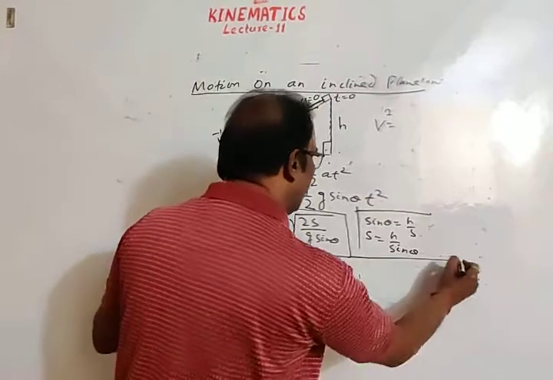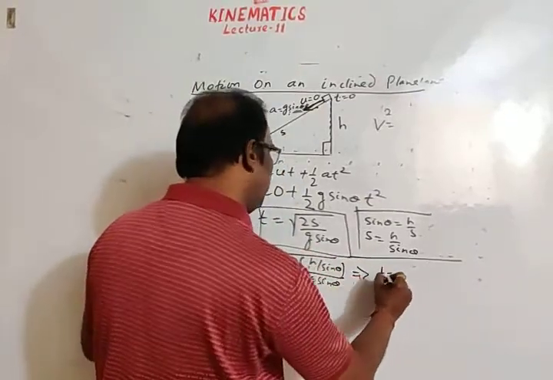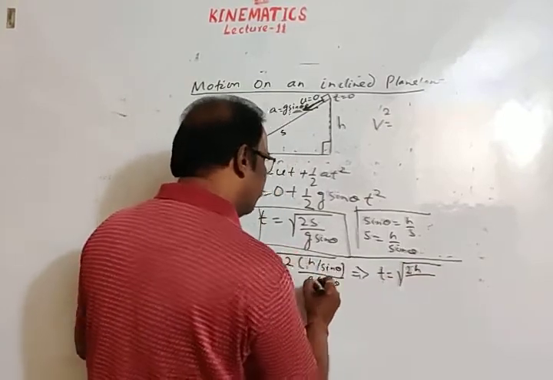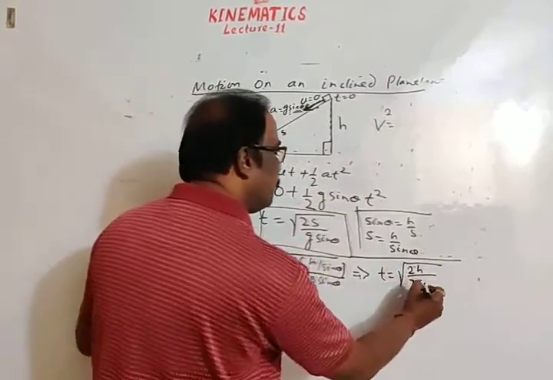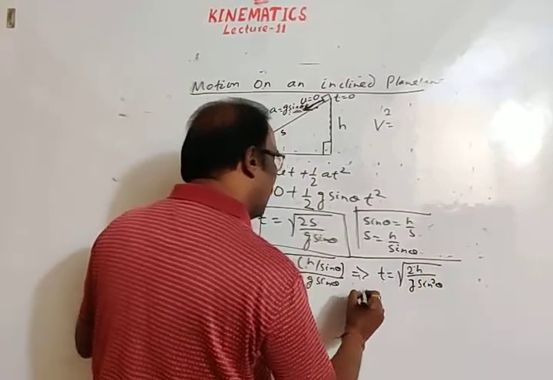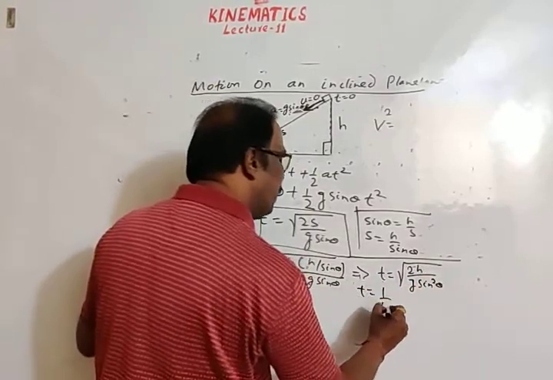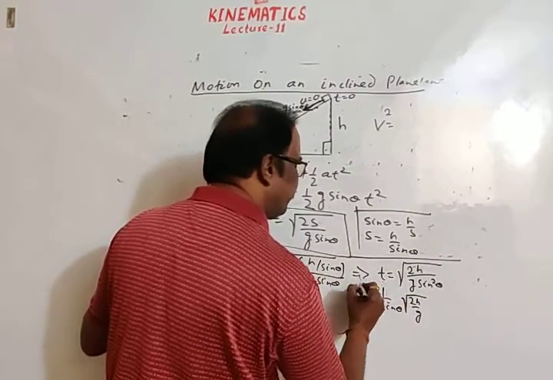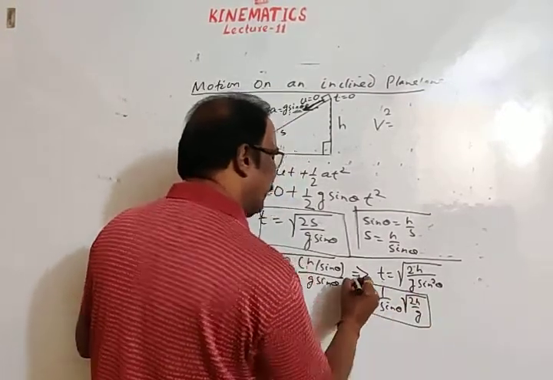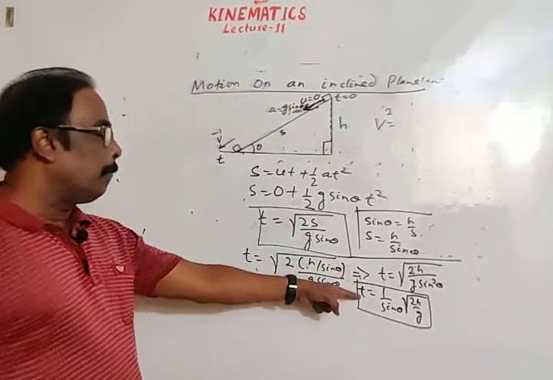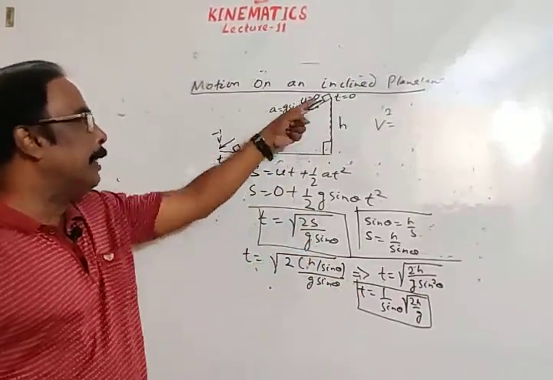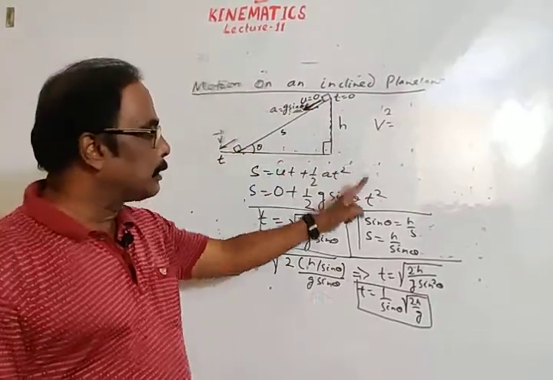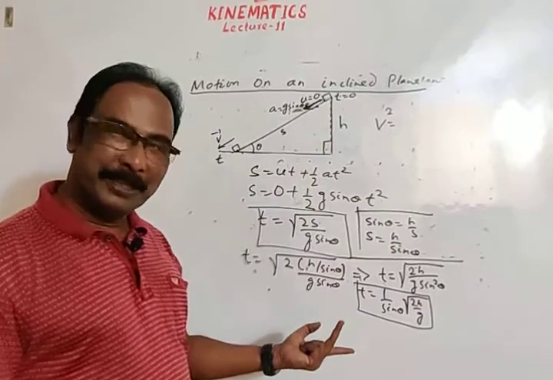Now solving it, this implies t is equal to square root of 2h by g sin square theta, and our final answer is 1 by sin theta into square root of 2h by g. These are two formulas for time. If s, the length of the inclined plane, is given, you may use this equation. If height is given, you may use this equation.